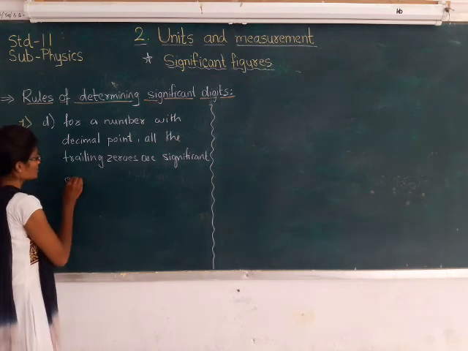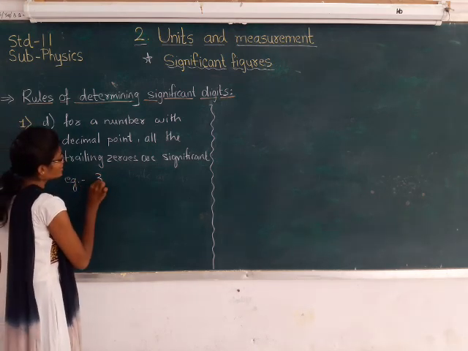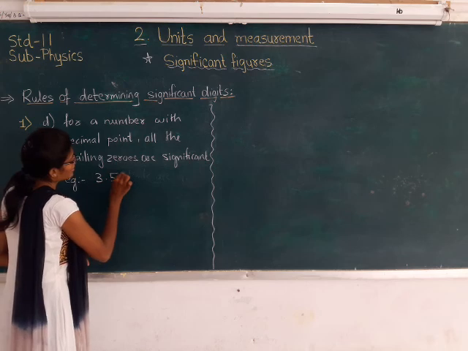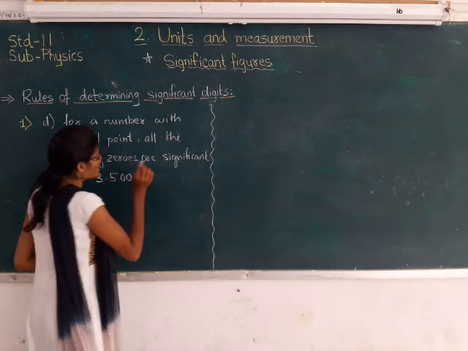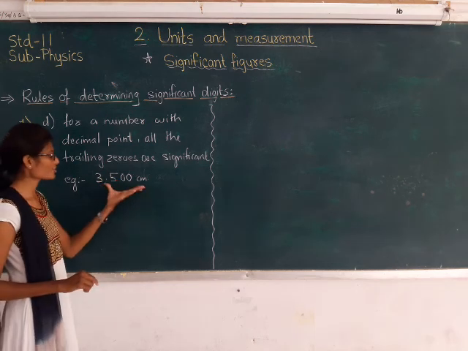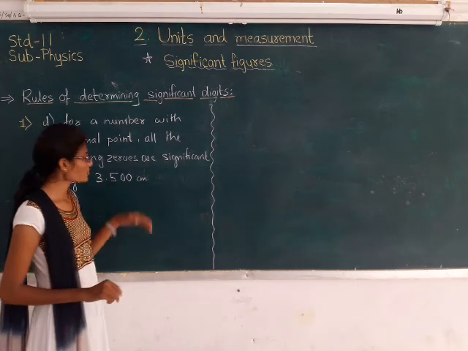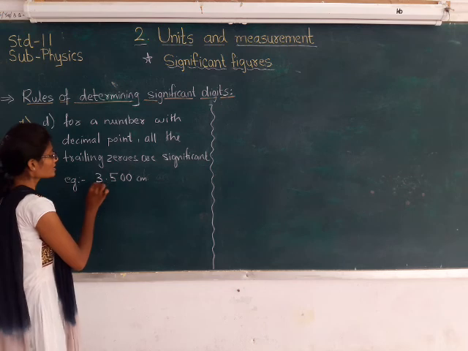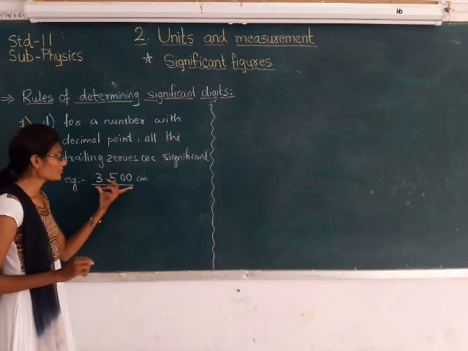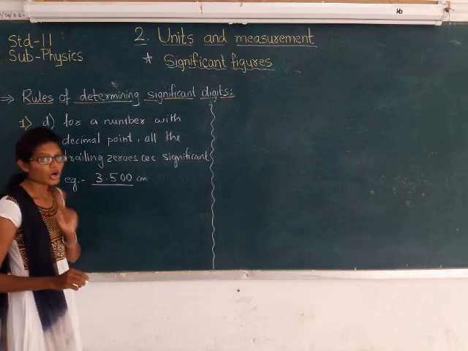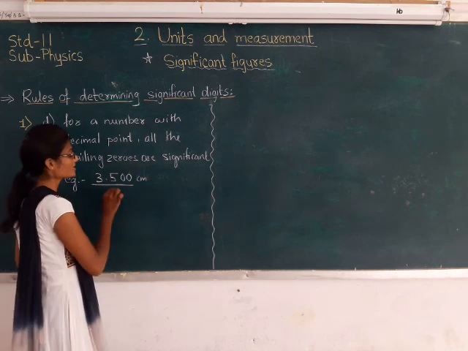As for example, we take 3.500. Let us take the unit, we take this measurement 3.500 centimeter. Now see, this number is with decimal point, and for a number with decimal point, all the trailing zeros are considered as significant.